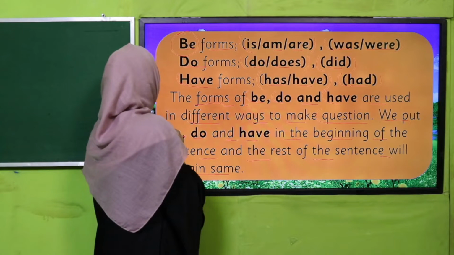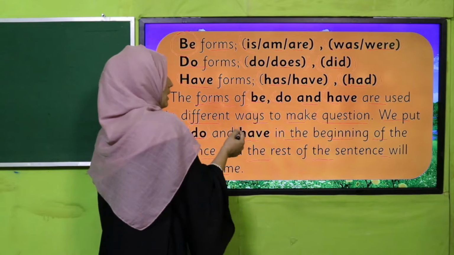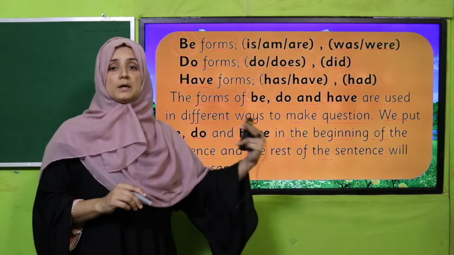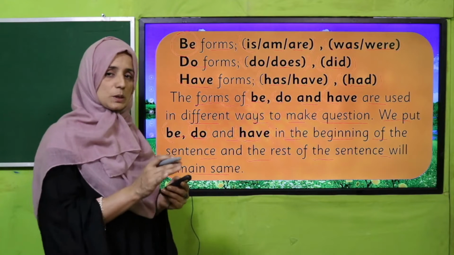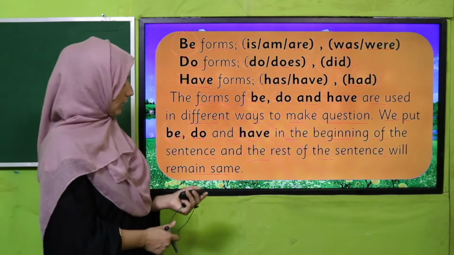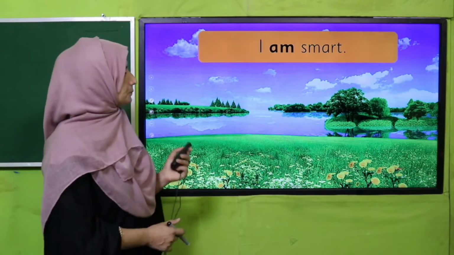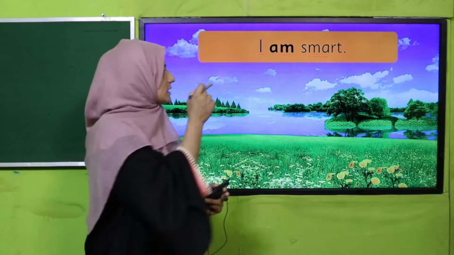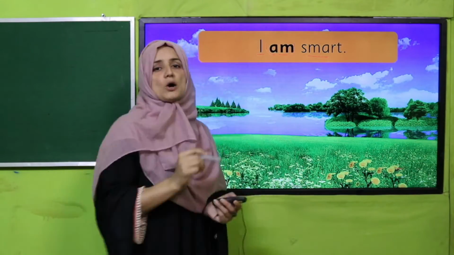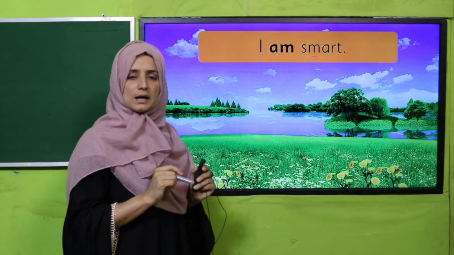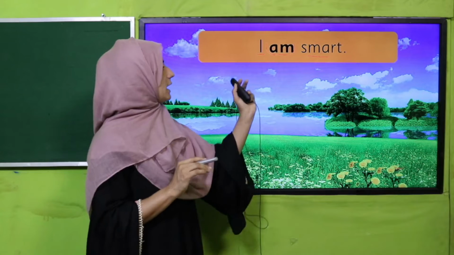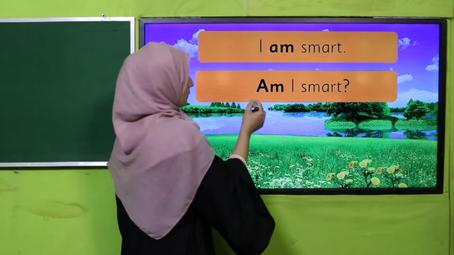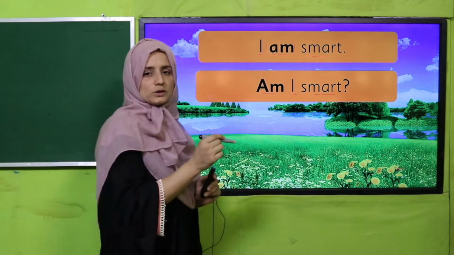So if we have a question in be form, or do or have, then what will we do? We will put these verbs in the beginning of the sentence, and the rest of the sentence will be the same. We will not change anything at all. See in examples, my dear students: I am smart. What is am? Yes, this is the form of be. Am is a form of be, and keep remember that with I we use am. I am smart. See how we will change: Am I smart?